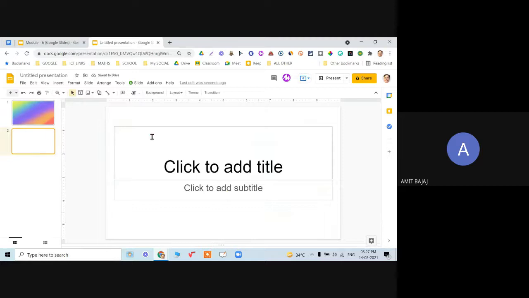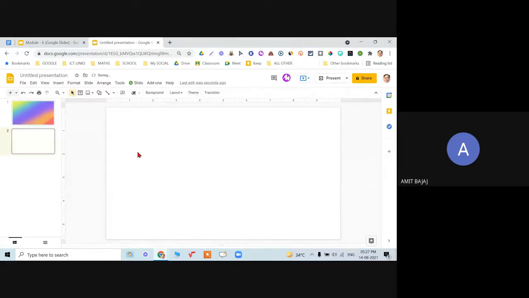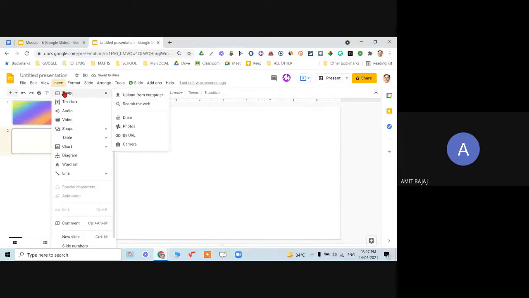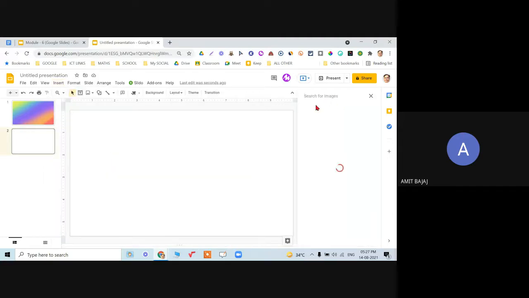Let me choose a blank slide only. Say I want to insert the image over here. Click on insert image. Again, 6 options are available. You can upload from the computer, search the web, and so on. So when I click on search the web, on the right hand side you have the option for Google.